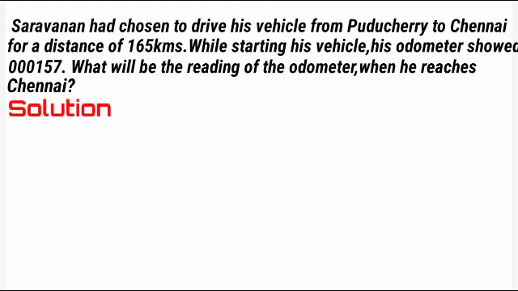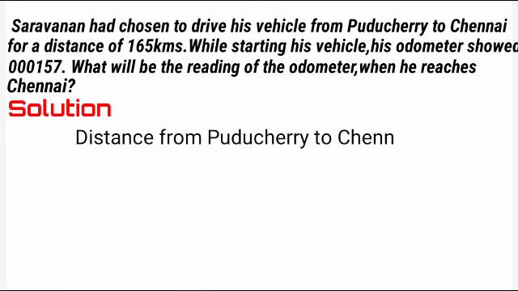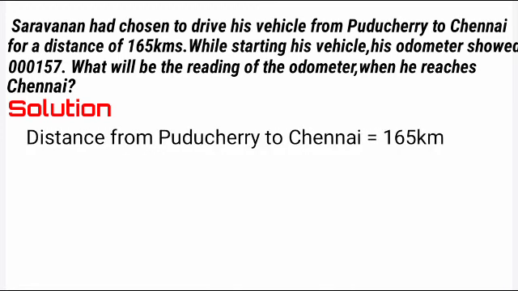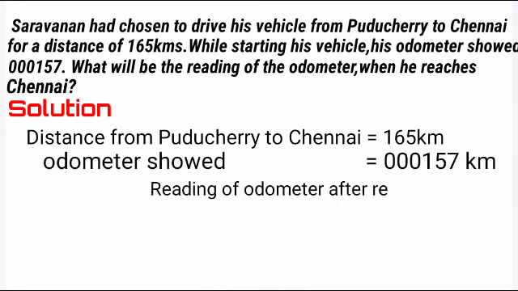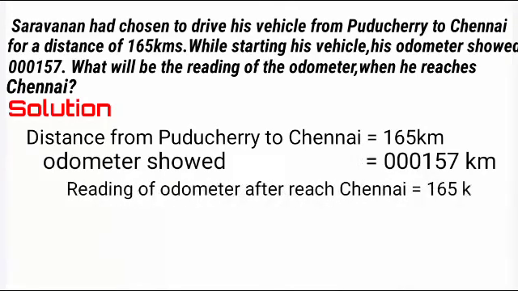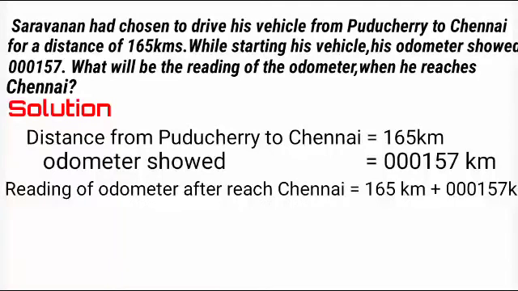First we should write distance from Puducherry to Chennai is equal to 165 km. On the next line we should write odometer showed is equal to 000157 km. On the next line we should write reading of the odometer after reaching Chennai, which is equal to 165 km plus 000157 km.